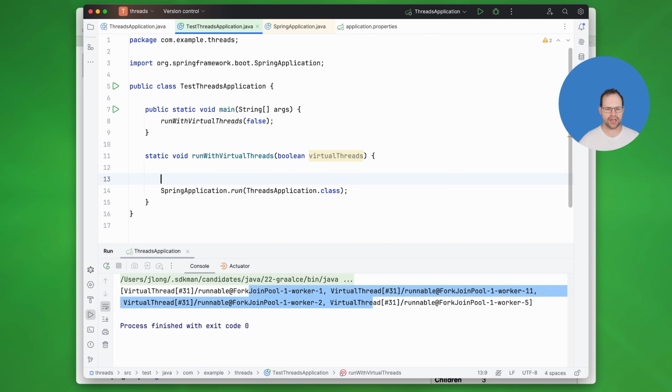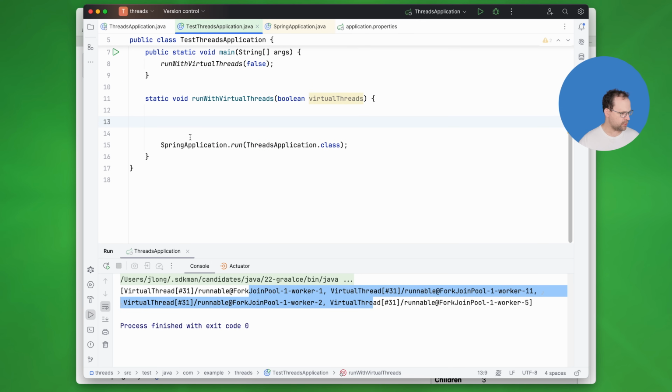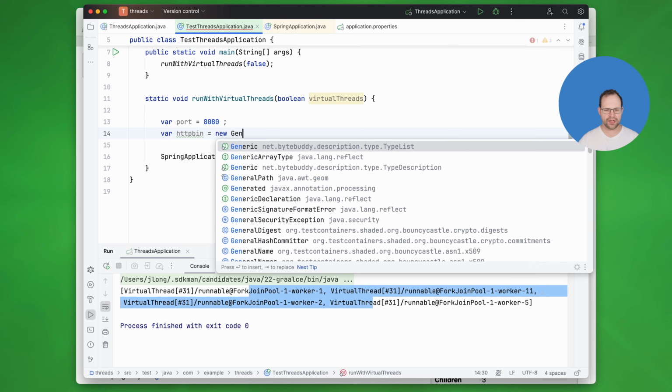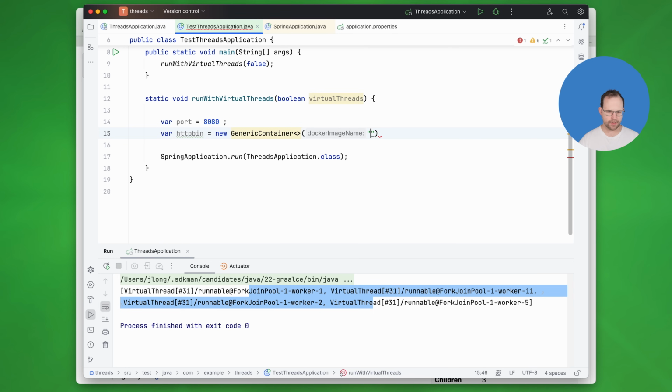Before we run the Spring Boot application, let's set up some context here, some things to make this a little easier. So first, what port are we going to run our container on? Port 8080. What is the container? We're going to create a new test container here, like so, and it'll be mccutchen go-httpbin.